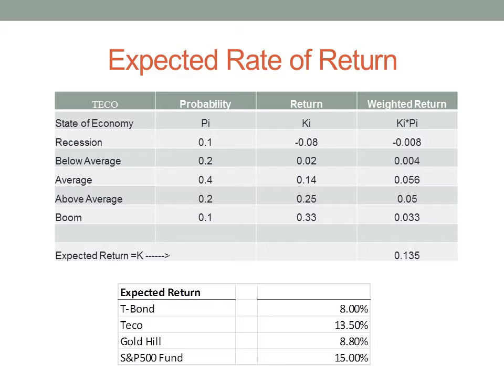The expected return is calculated as the weighted average of the investment's possible returns. I use TECO as an example to show how to calculate the expected return. We could see that TECO's expected return is 13.5%. The bottom table shows the rest of the investment returns, and based on the results, we can conclude that the S&P 500 fund has a greater return.